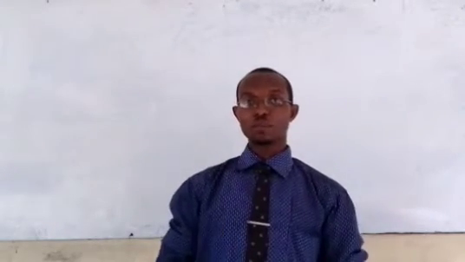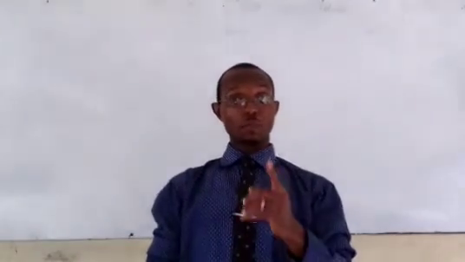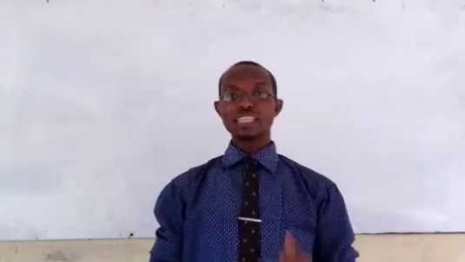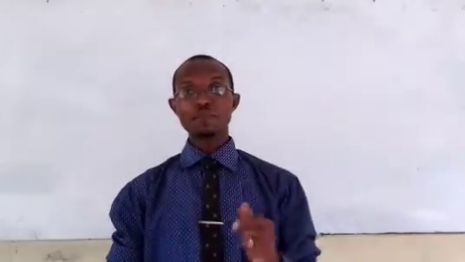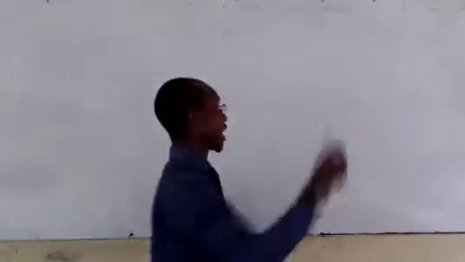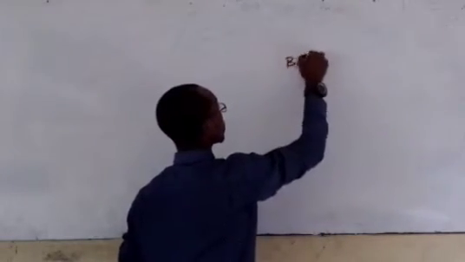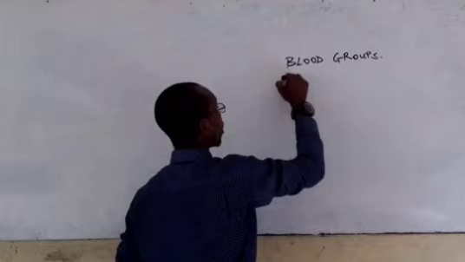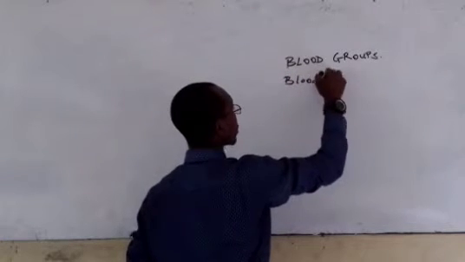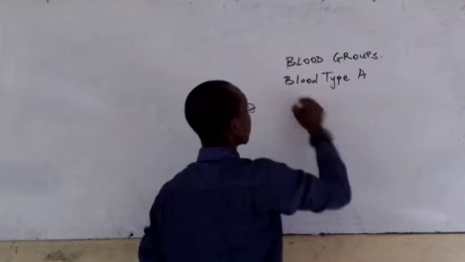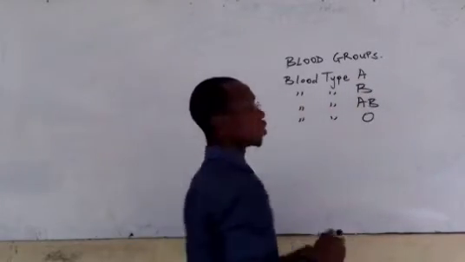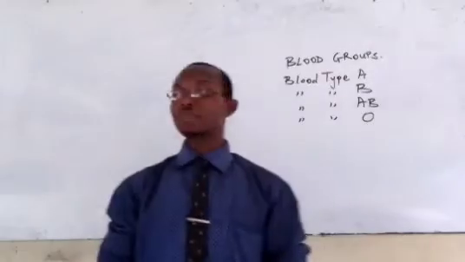Alright, so let us pick it up. We want to talk about blood, as we have said, and we'll be picking up from the blood groups. We have 4 major blood groups: blood group A, B, AB, and O. We can call them blood groups, or blood types. We have blood type A, blood type B, blood type AB, and blood type O. So these are the major 4 blood types that we have.